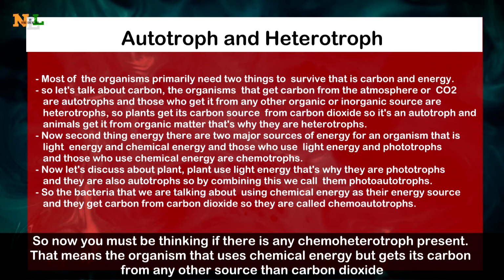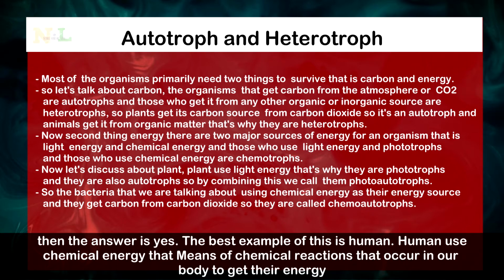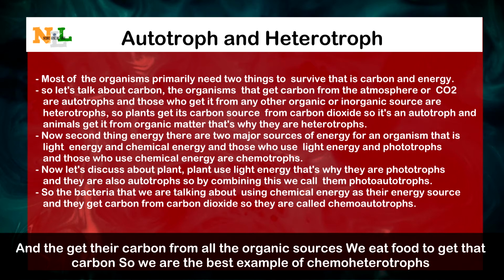So now you must be thinking, if there are any chemoheterotrophs present, that means organisms that use chemical energy but get their carbon from any source other than carbon dioxide. Then the answer is yes. The best example of this is human. Humans use chemical energy, that means the chemical reactions that occur in our body, to get their energy, and they get carbon from organic sources. We eat food to get that carbon, so we are the best example of chemoheterotrophs.